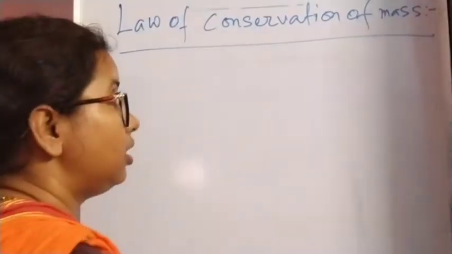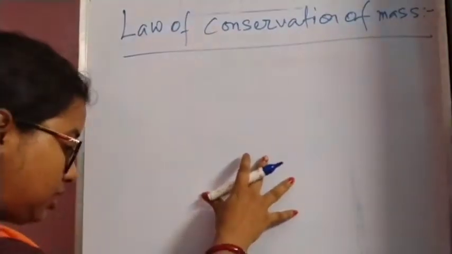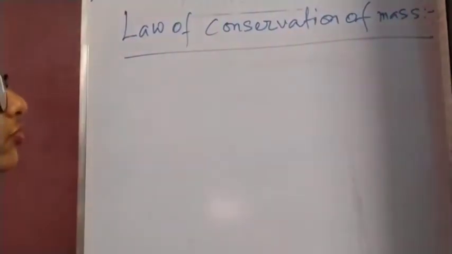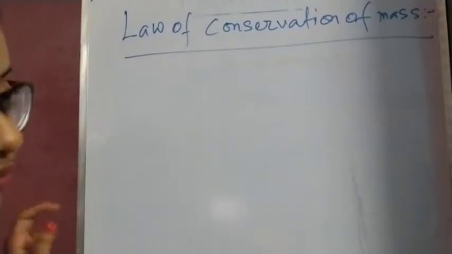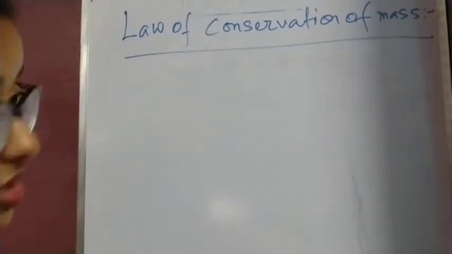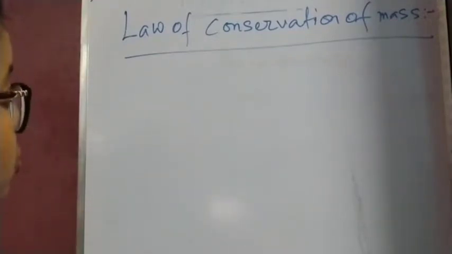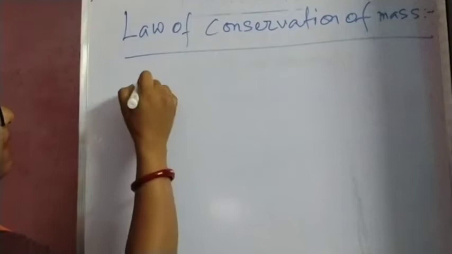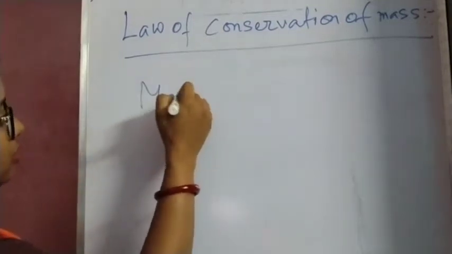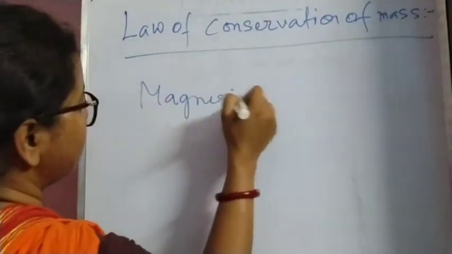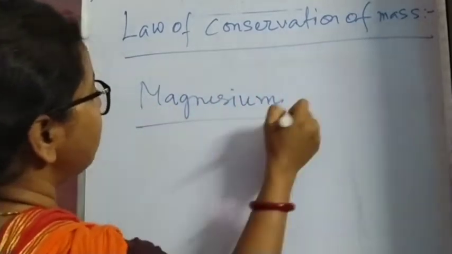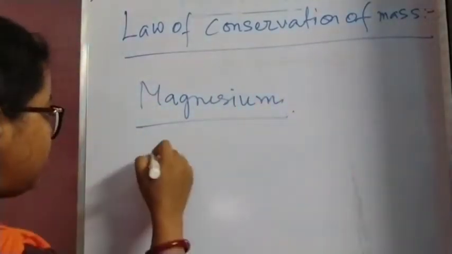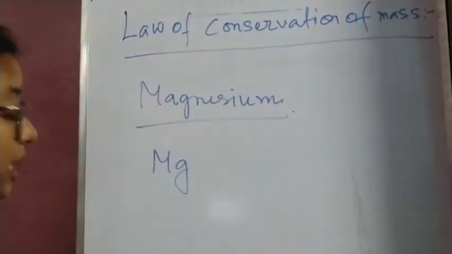That is apparent, but actually in this case also, if we take the total mass of the reactants and the products, then this law is valid. That is the burning of magnesium, the burning of magnesium ribbon, which we will write as Mg.